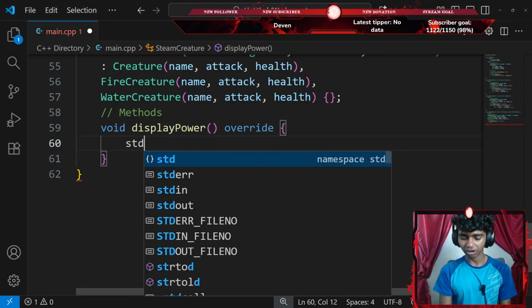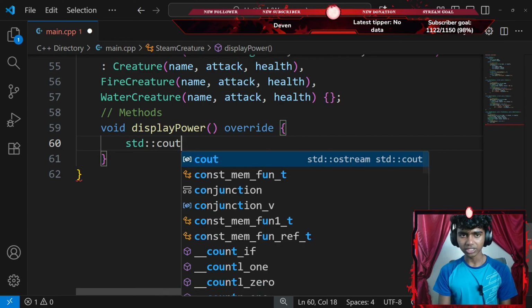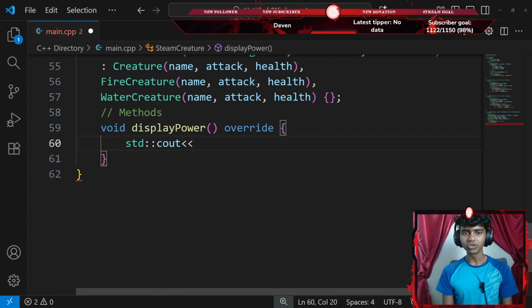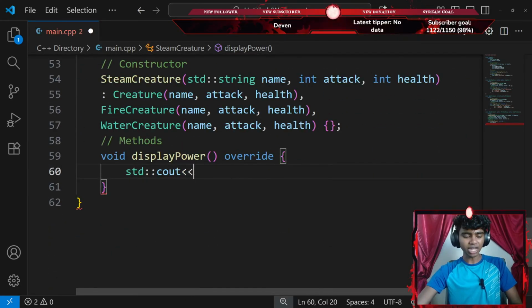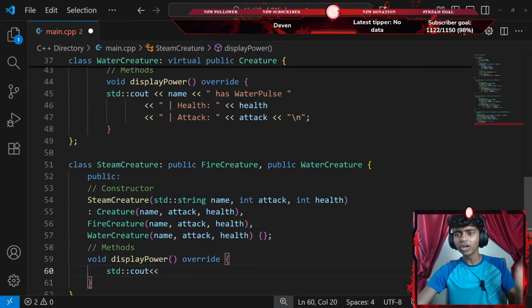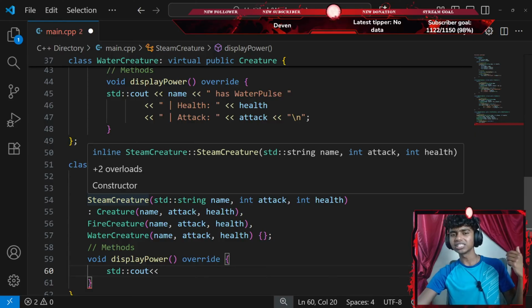Okay, that said, I'm gonna go ahead and add a standard console output with an insertion operator. Do you have to define all methods from the class you're inheriting from? Honestly, yeah. Like for example, the classes that we inherit from, let me just zoom out a bit. Okay, we must have the constructors from the classes that we inherit from.